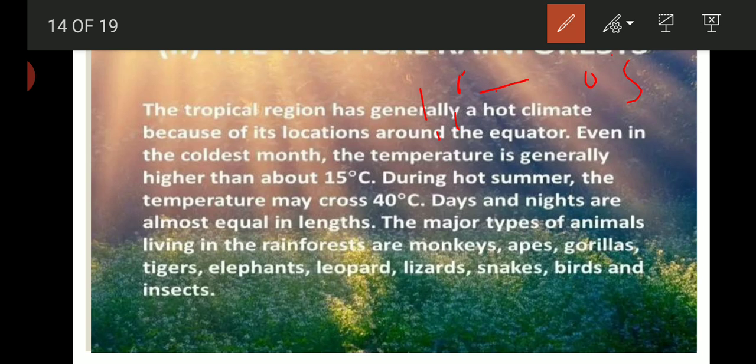The major types of animals living in the rainforest are monkeys, apes, gorillas, tigers, elephants, leopards, lizards, snakes, birds and insects.